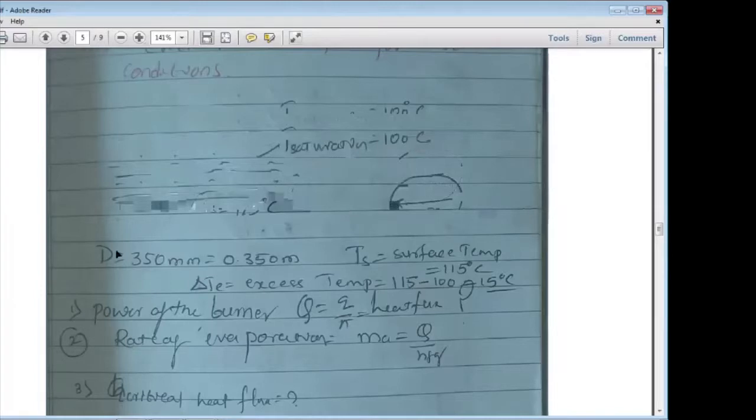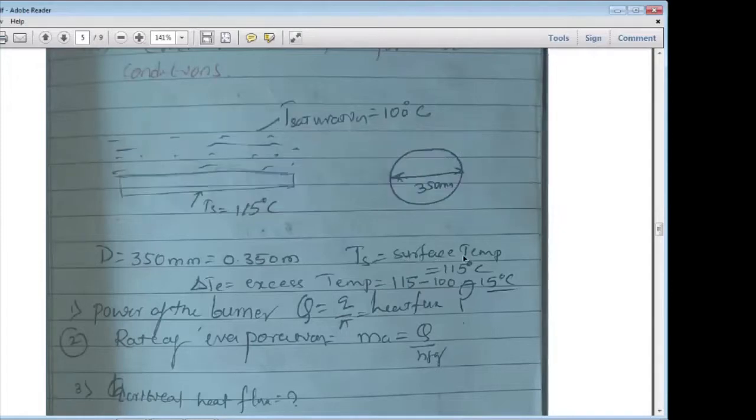So D, the copper pan diameter, is 350 mm, which is 0.350 meter. You can convert this into meters. T_s, the surface temperature, is 115 degrees Celsius. Then the excess temperature is 115 minus 100, which is equal to 15 degrees Celsius. Understand?